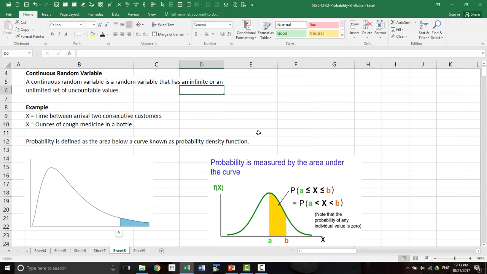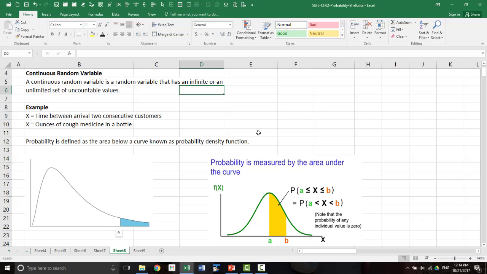So the probability then is not something that is calculated with a formula. A formula will give you one number for one value of x, but one value of x equal to 5 or 10 or whatever, is 1 in infinitely many possible values. So that probability will always be equal to 0.